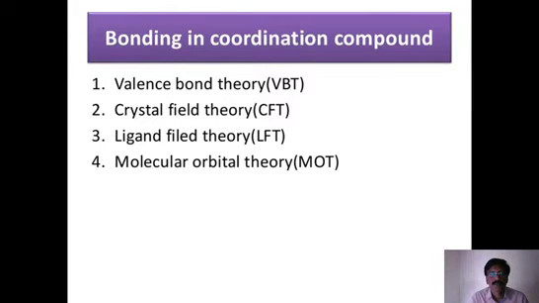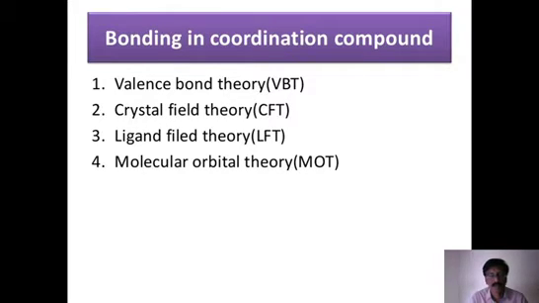He also mentioned that once the metal ion takes so many electrons from the ligands, how will it be stable? So he gave a specific terminology called effective atomic number, the EAN rule. The EAN rule tells that the effective atomic number is the total number of electrons on the central metal ion after complex formation.